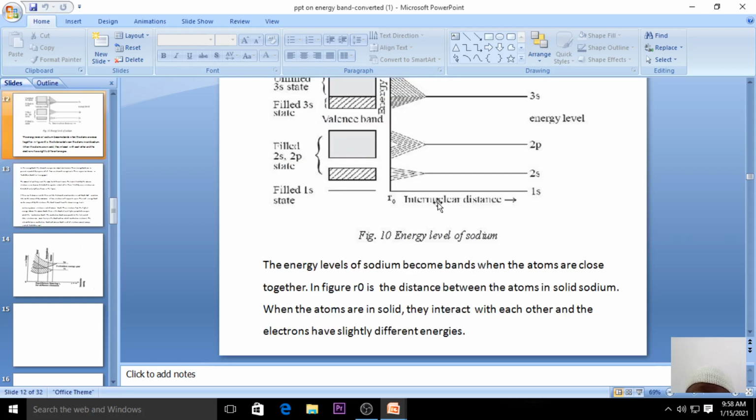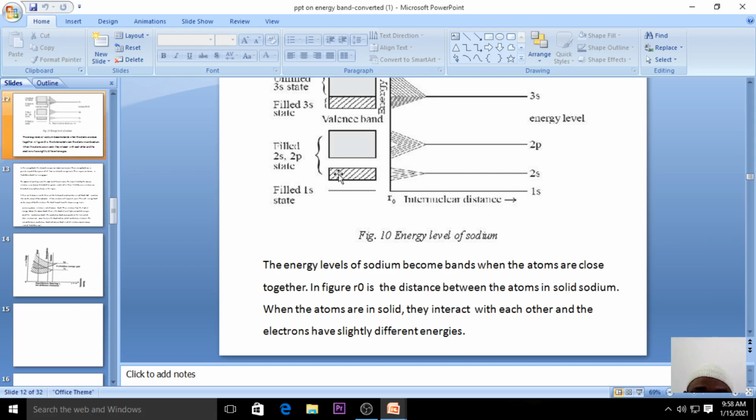Again, take an example: on the x-axis we have the internuclear distance, that is, the distance between the nuclei of two or more consecutive atoms. Just for our convenience, we have taken the example of sodium, where we consider the distance between two neighboring nuclei. That is the reason we say internuclear distance.